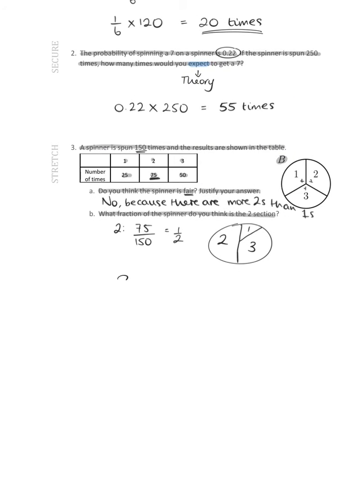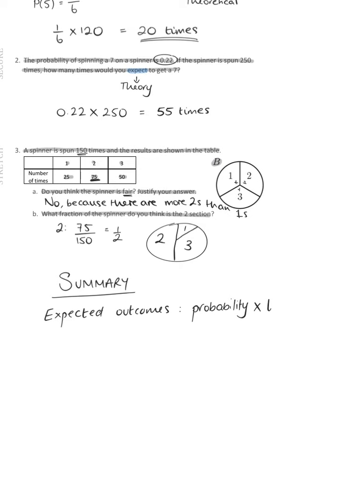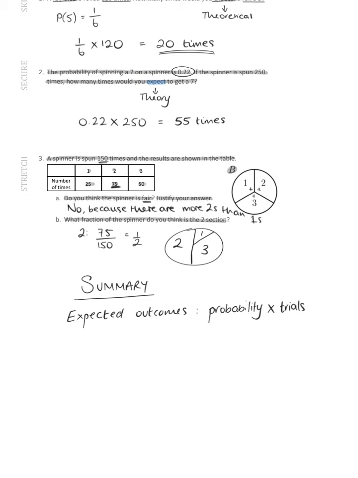Okay, summary. For expected outcomes, we do the probability times by the number of trials or the number of experiments. So that's what we did up here. We did probability times by trials. And then we're just going to write a little bit about the outcome.